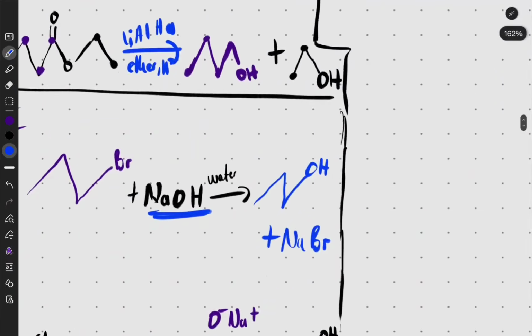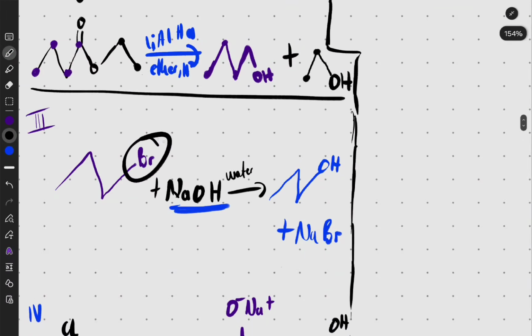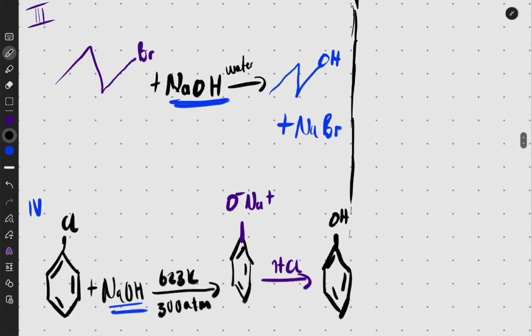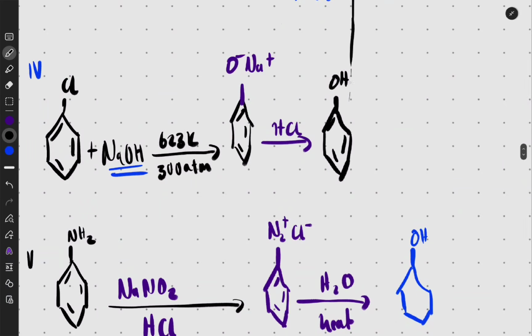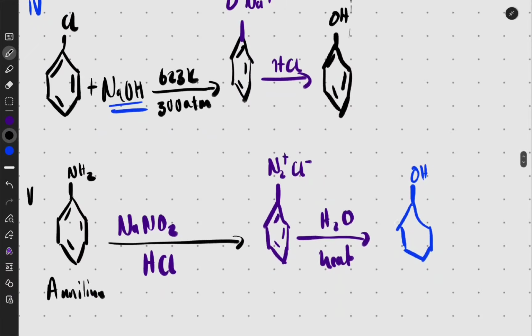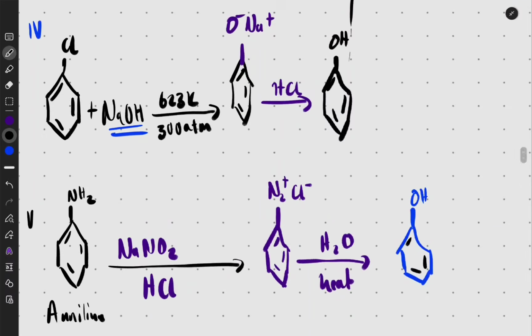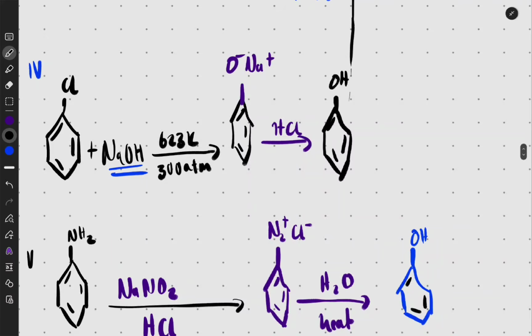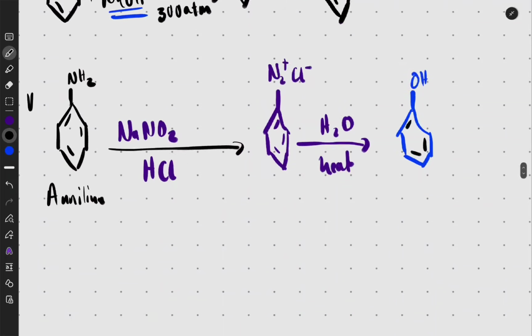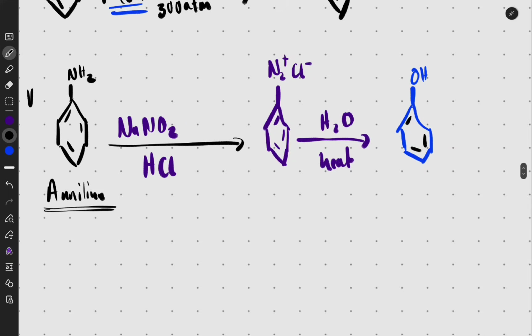When you have this thing with the bromine, group 7, and you want to convert it to an alcohol, and when you want to make phenol, okay? So I should put this here. When you want to make phenol, either from this, which is an amine, and here we have it from something with the group 7, okay? Remember that this amine, we call it aniline, okay?